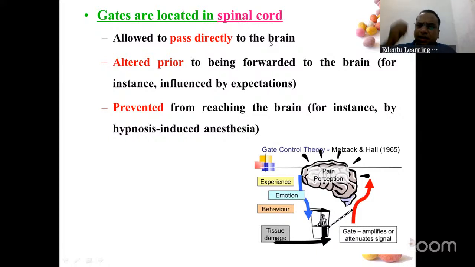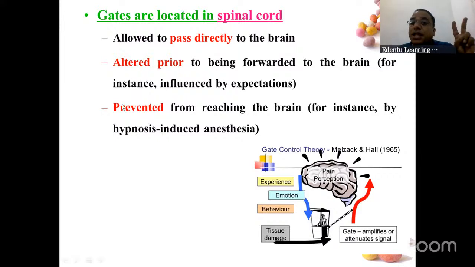For example, your college principal is there. Two people are studying in the library, talking so much. So the librarian will go and tell the PA, the personal assistant of the principal, that a lot of nuisance is there in the library. The PA to the principal can directly pass the information to the principal by telling, sir, a lot of nuisance is being created. That is the first option, directly pass the information.